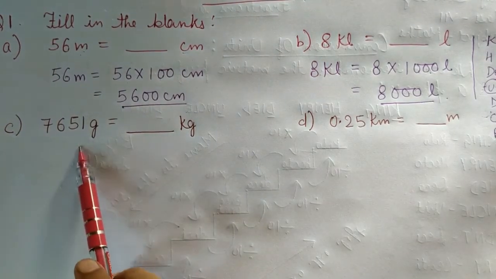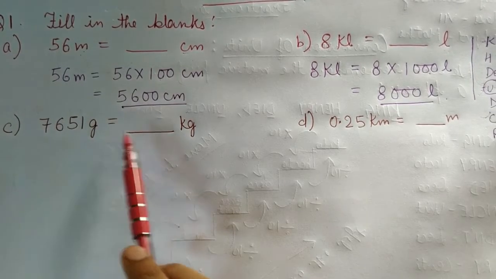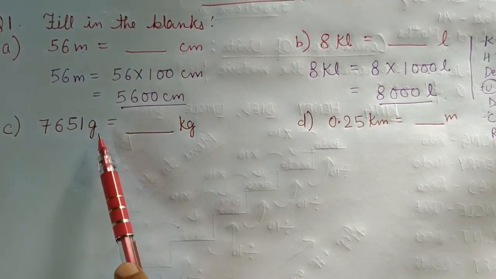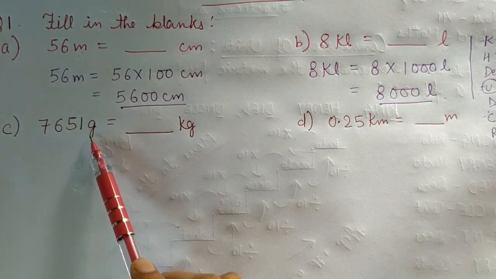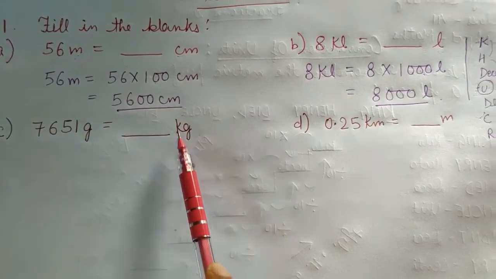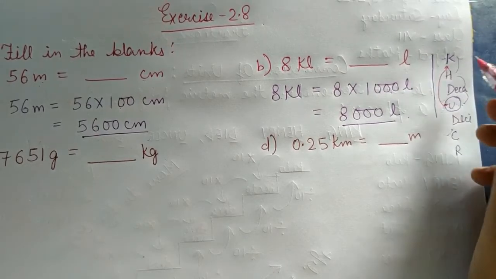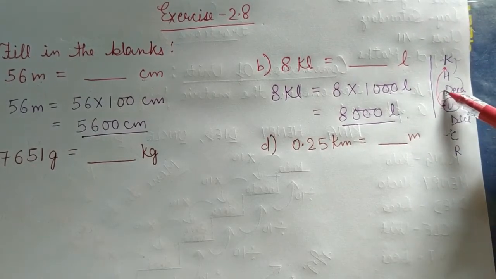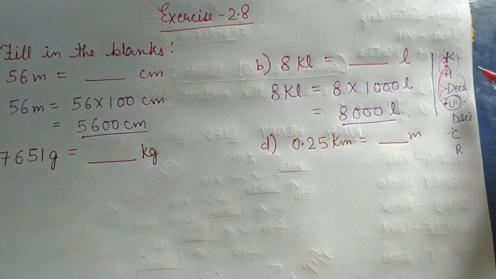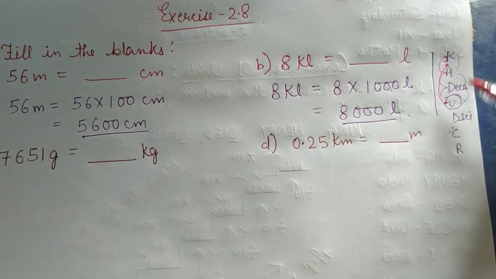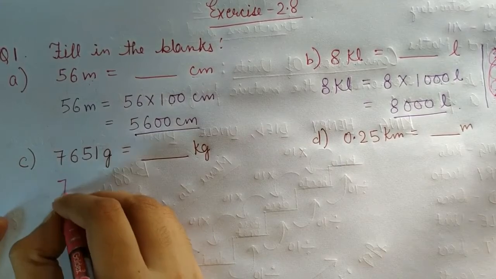Now coming to C part. C part is 7651 gram to dash kilogram. Means we have to change, you know this gram is basic unit, means we have to change from basic unit to kilo. So where do we have to move? From this basic unit to kilo. So how many steps are we moving? 1, 2 and 3. 3 steps we are going, and where are we going? Upward. Upward means division, and 3 steps means 1000. So we are going to divide it by 1000.